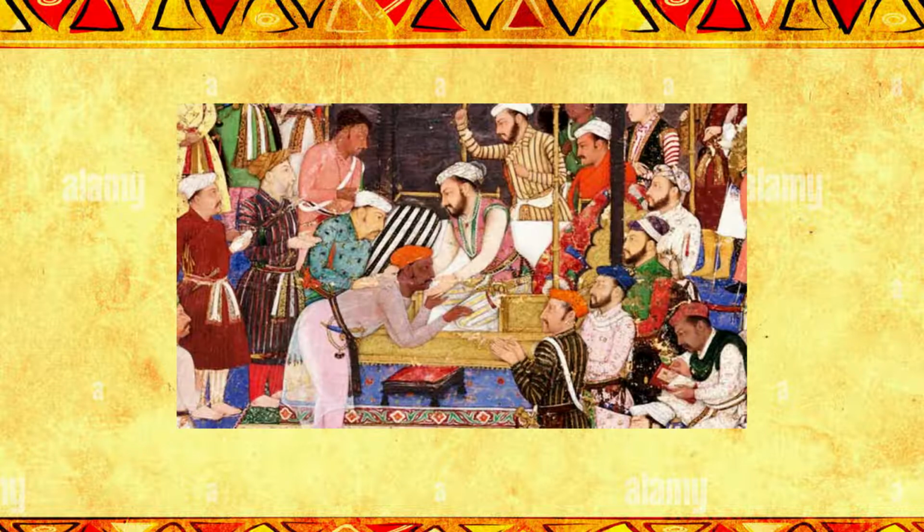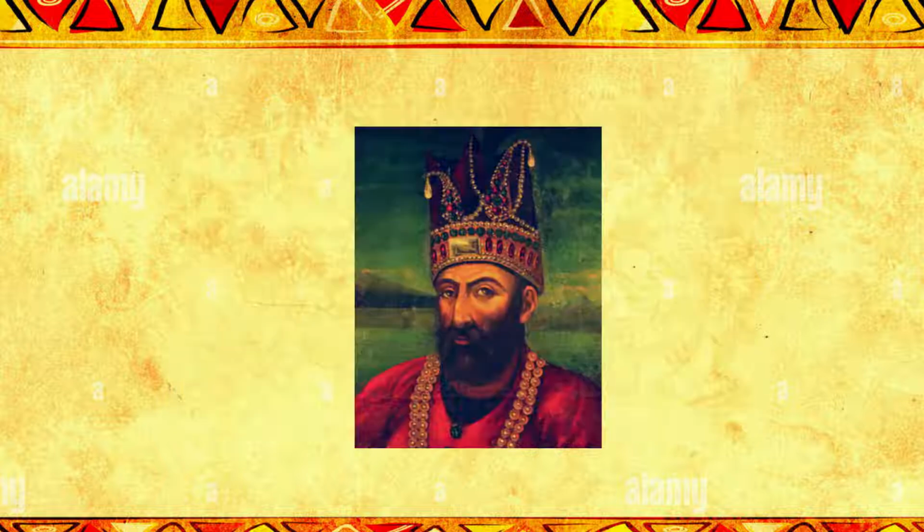The next was revolts of peasants and zamindars. As I told you, high revenues were collected from peasants, so the taxes were increased. The peasants and zamindars started revolting against it. Thus it is also a factor responsible for the decline of the Mughal Empire.